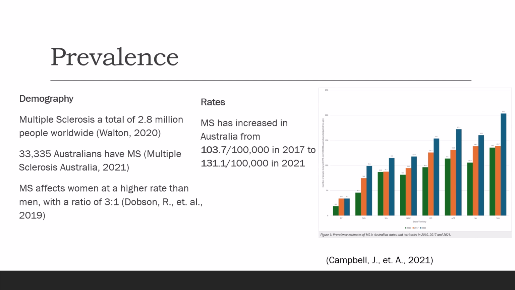In Australia, the rate per 100,000 has increased from 103.7 per 100,000 in 2017 to 131.1 per 100,000 in 2021. Here, we can see in this graph that in each state across Australia, the rates have been going up.